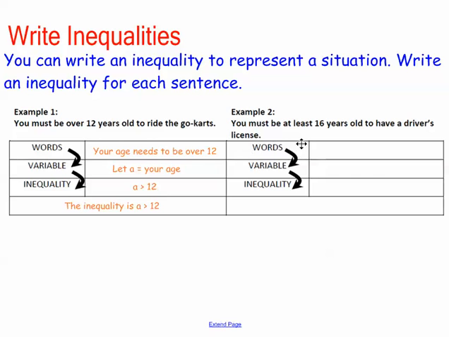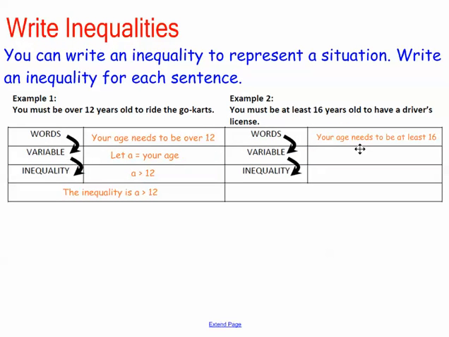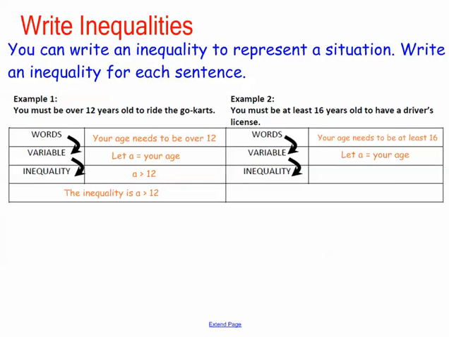Let's look at the next one. You must be at least 16 years old to have a driver's license. It might seem weird at first, but it would mean your age needs to be at least 16. Again, the variable, we're still talking about age.